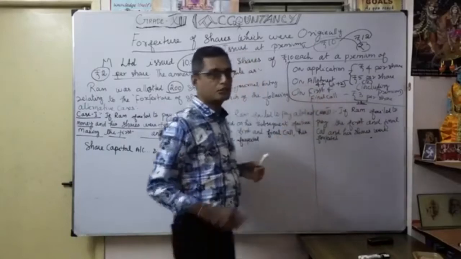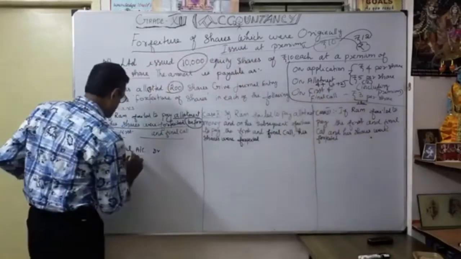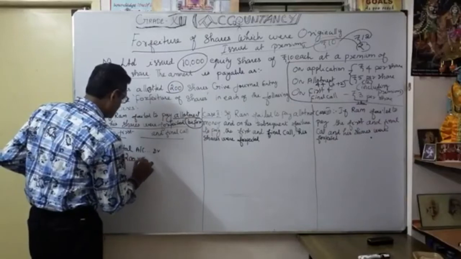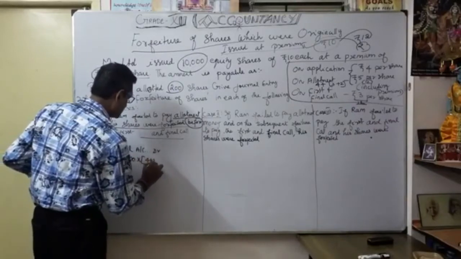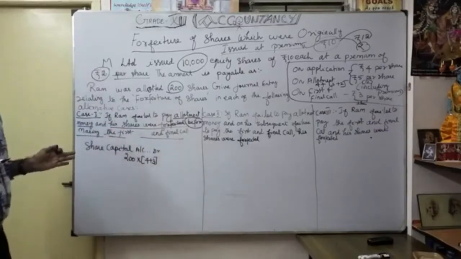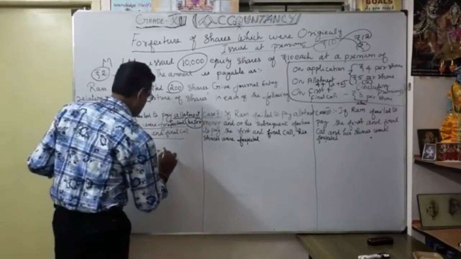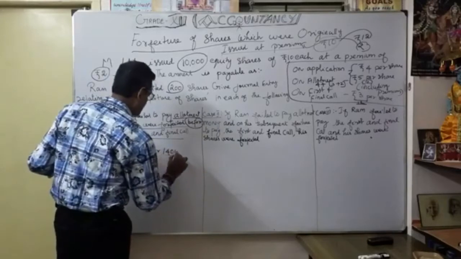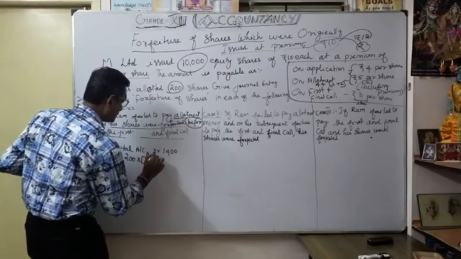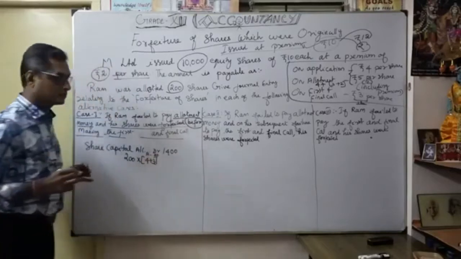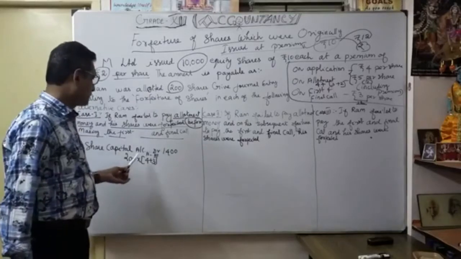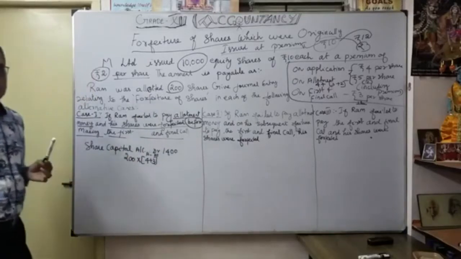So 4 plus 3, understood? 200 into how much? 4 plus 3, so naturally 7. So 7 into 200 is 1400. You understood now? This is application and this is allotment. So 4 plus 3 is 7, 200 into 7, 1400.